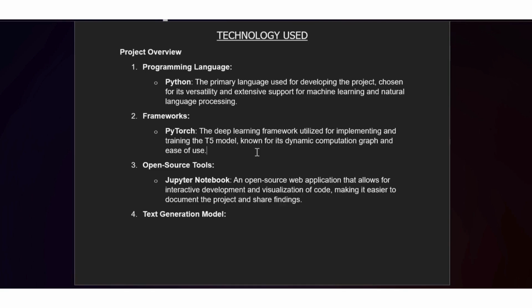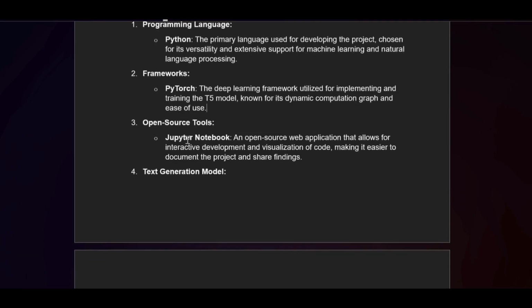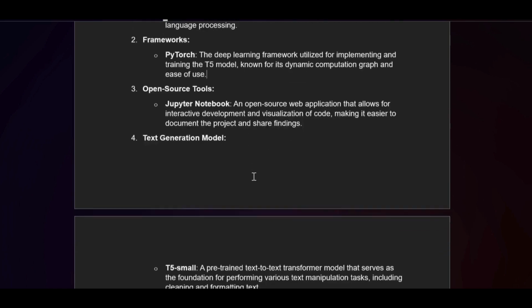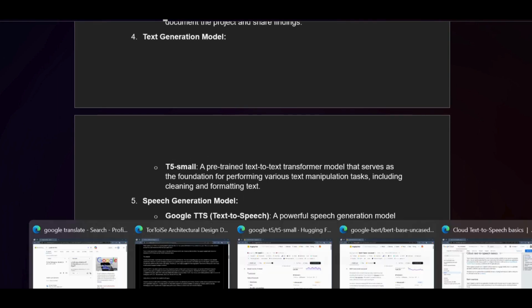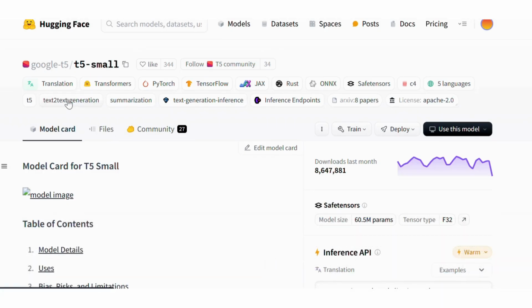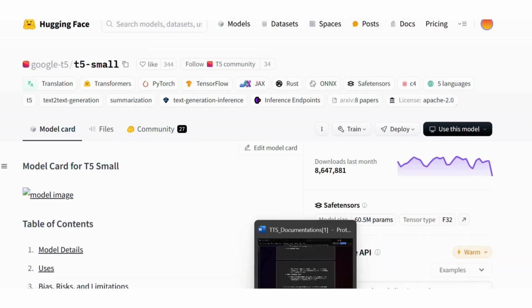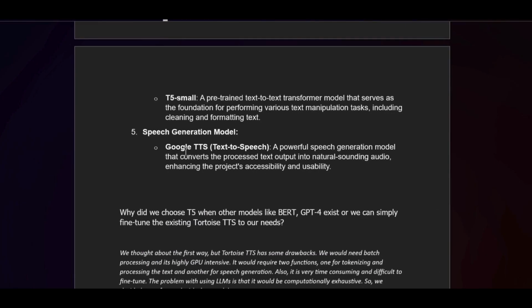Next we have Jupyter notebooks as an IDE for writing our code. For the text generation model, we have used the T5 small, which you can see right here is text to text. Next, we have used the speech generation model, which is Google TTS, which is text to speech.